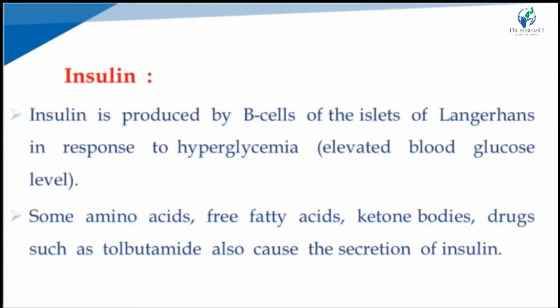The first is the insulin hormone. Insulin is produced by beta cells of the islets of Langerhans in response to hyperglycemia, that means an elevated blood glucose level.